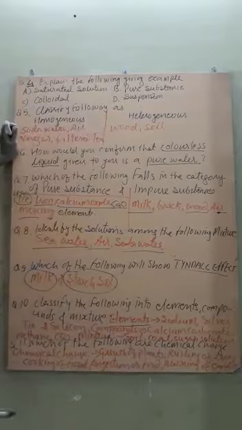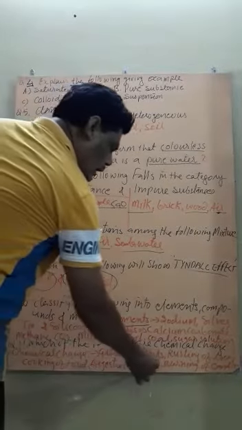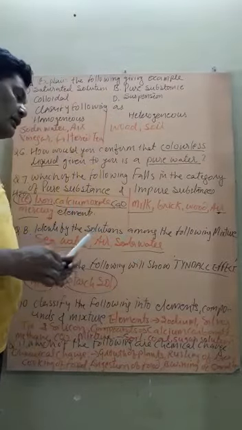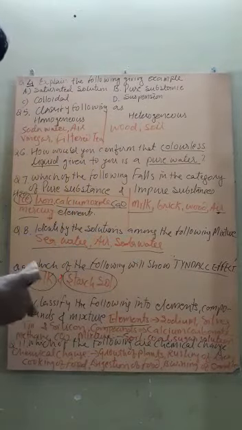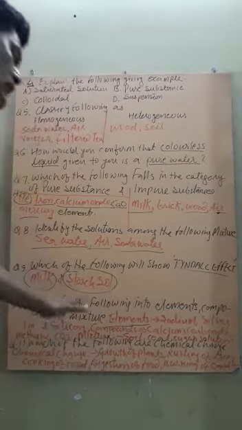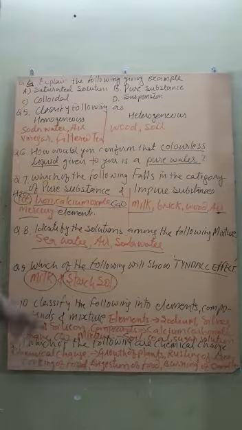Which of the following are chemical changes? The chemical changes I already picked up here: growth of plants, rusting of iron, cooking of food, digestion of food and burning of candle. They show chemical change because a new substance is formed when all these changes take place. Growth of a plant takes place by formation of new types of compounds.